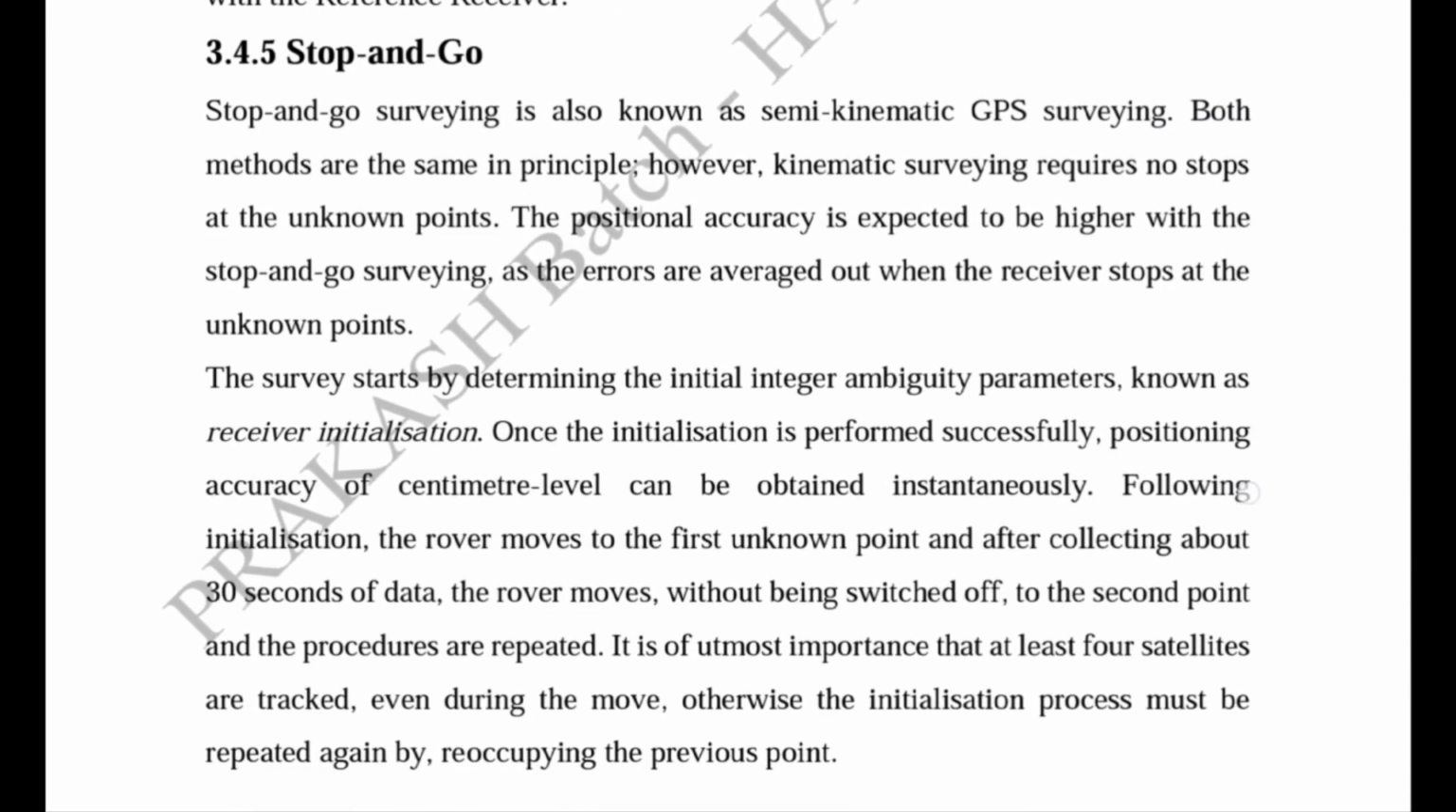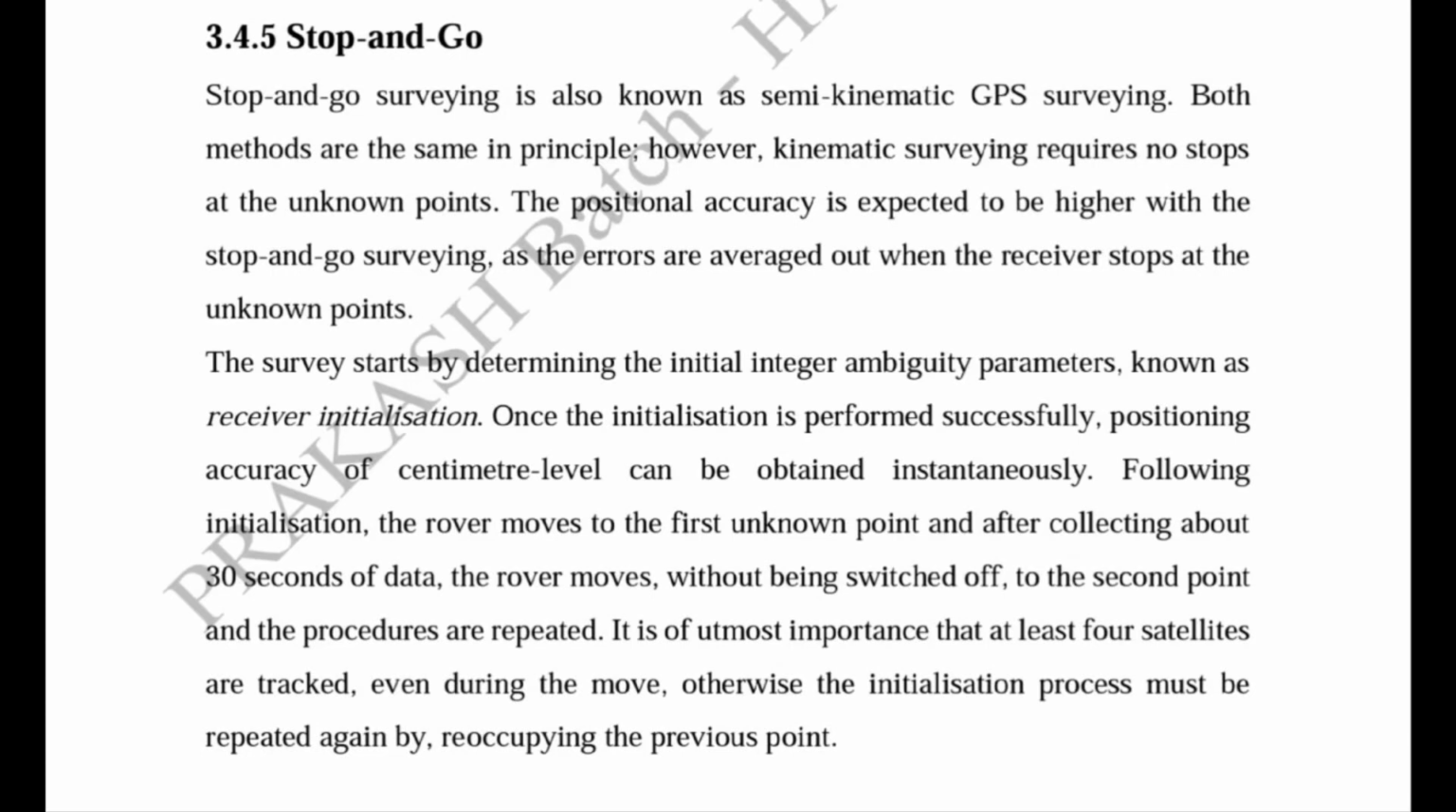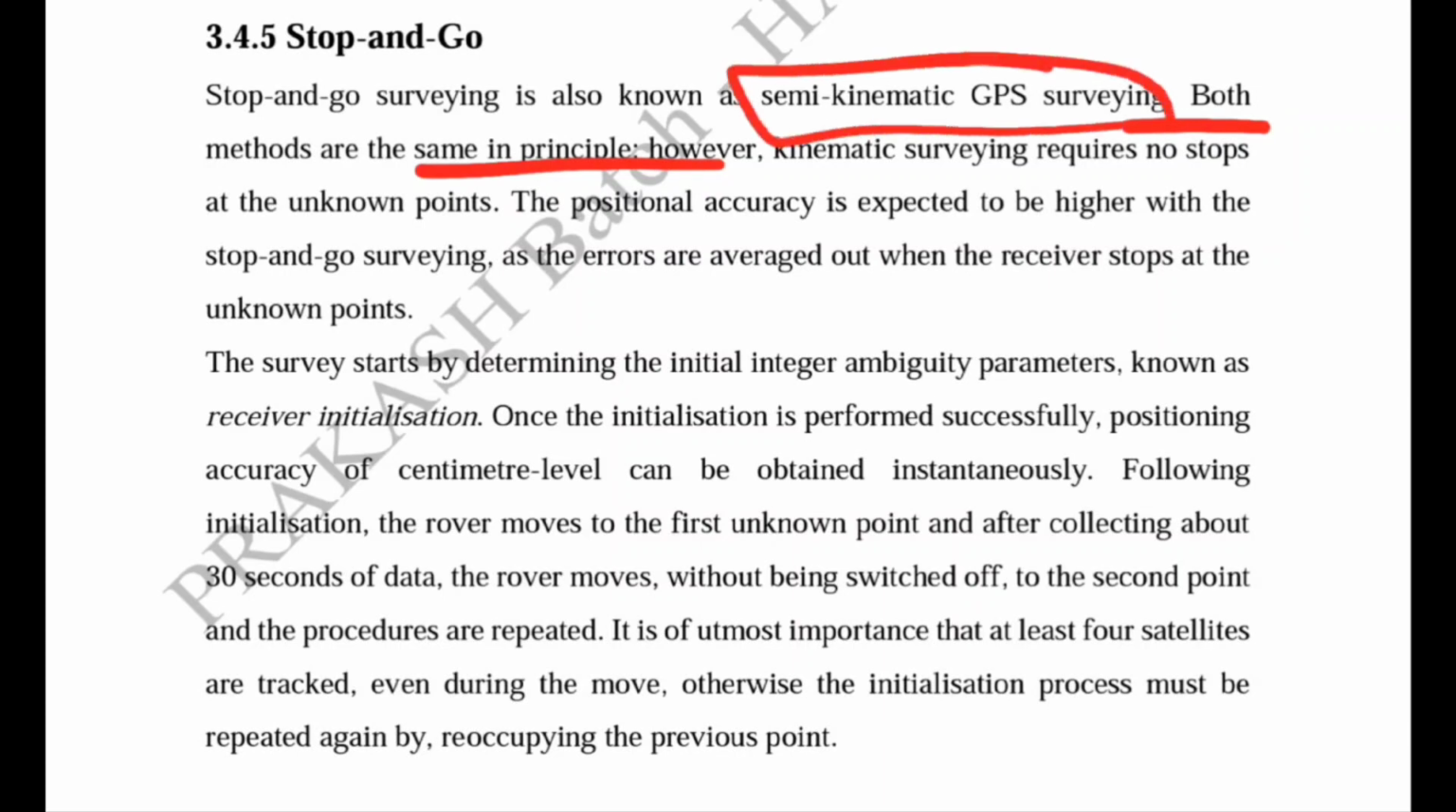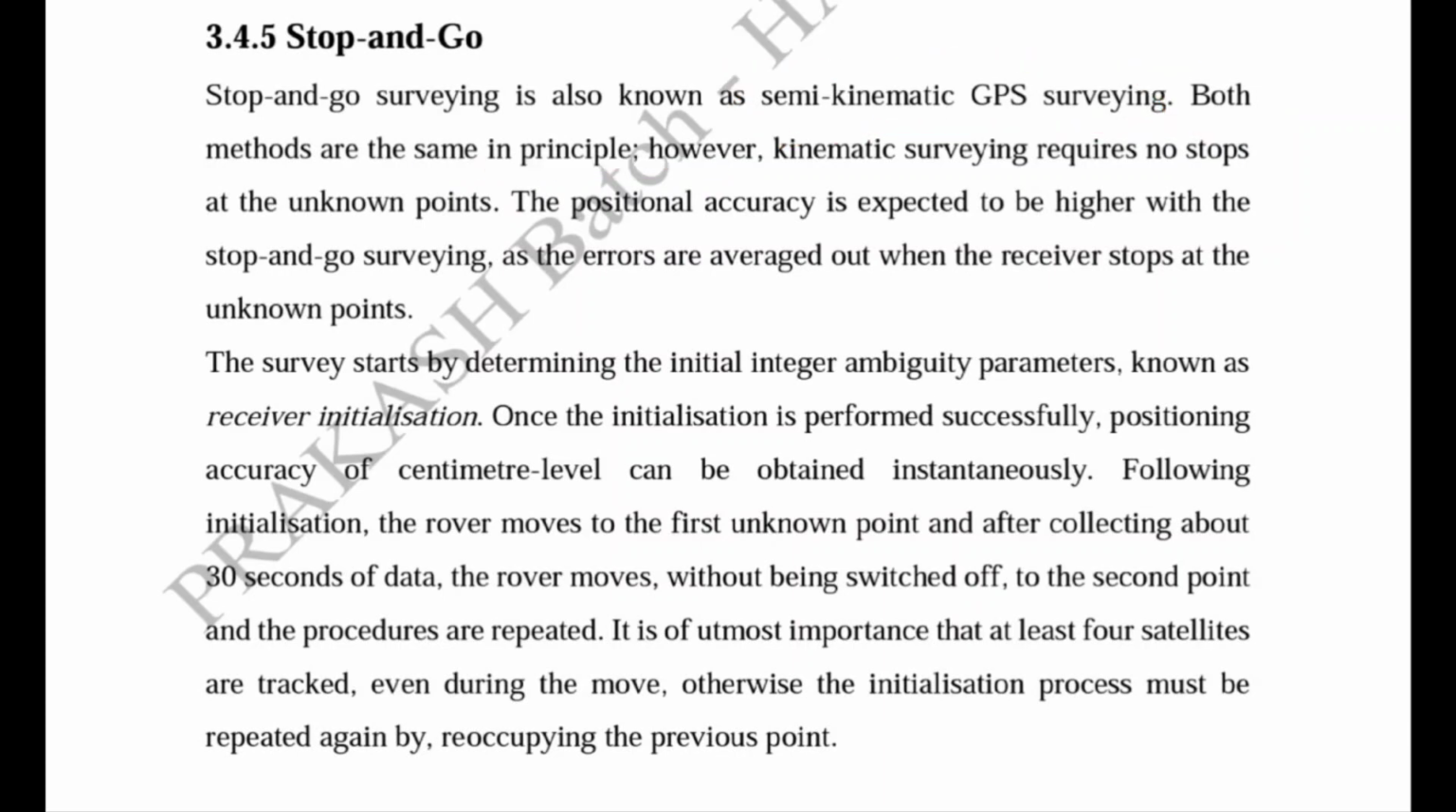Now the last one, the fifth technique, is stop and go. It is a semi kinematic technique, because kinematic and stop and go techniques perform on the same principle. So it is also known as a semi kinematic GPS surveying technique. As kinematic techniques require no stops at the unknown points, we have to perform the initialization, then the rover receiver is free to move to the unknown points. But in case of stop and go, the stoppage is required at the unknown points, so it provides us high accuracy as compared to the kinematic technique.